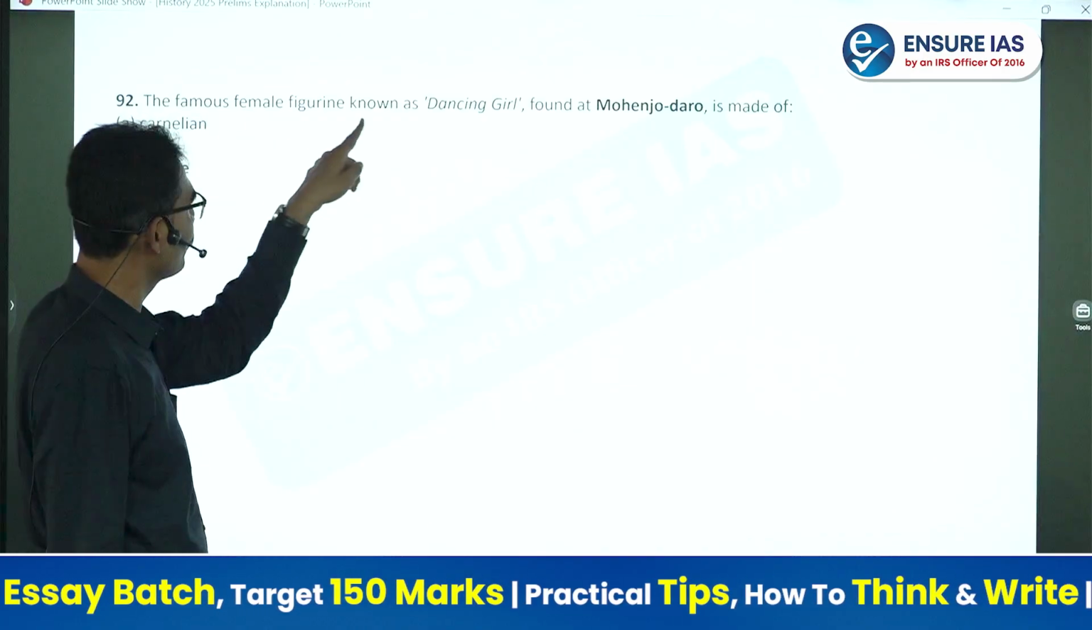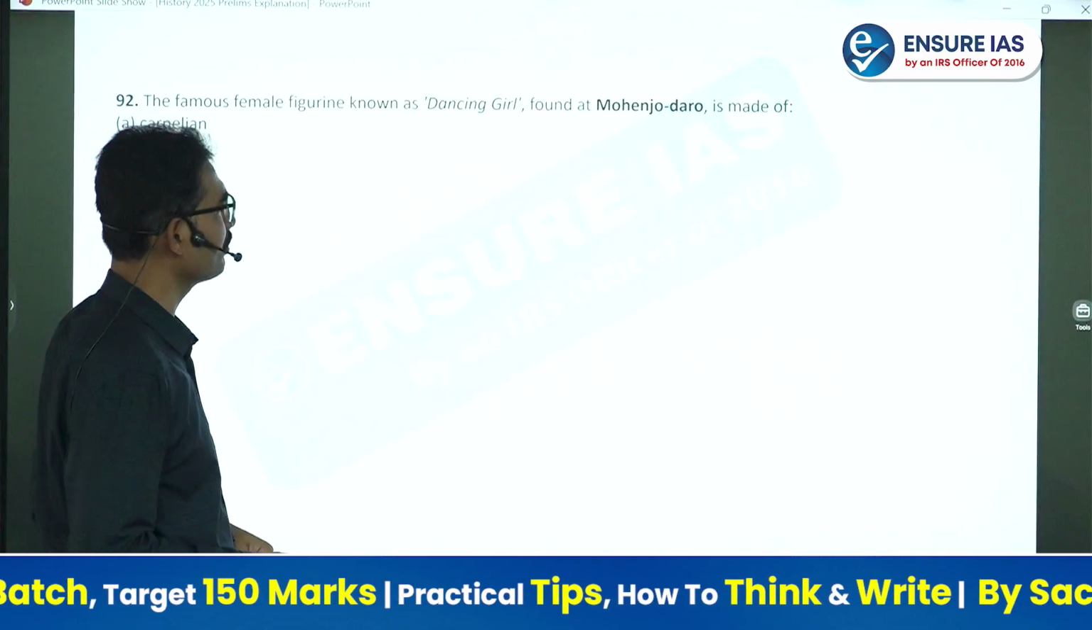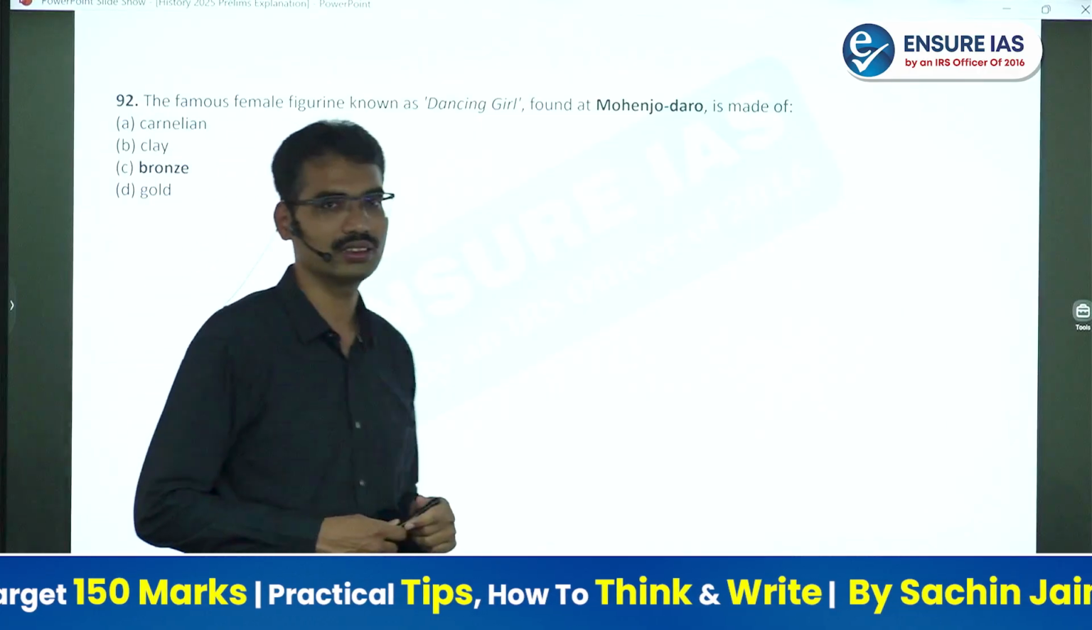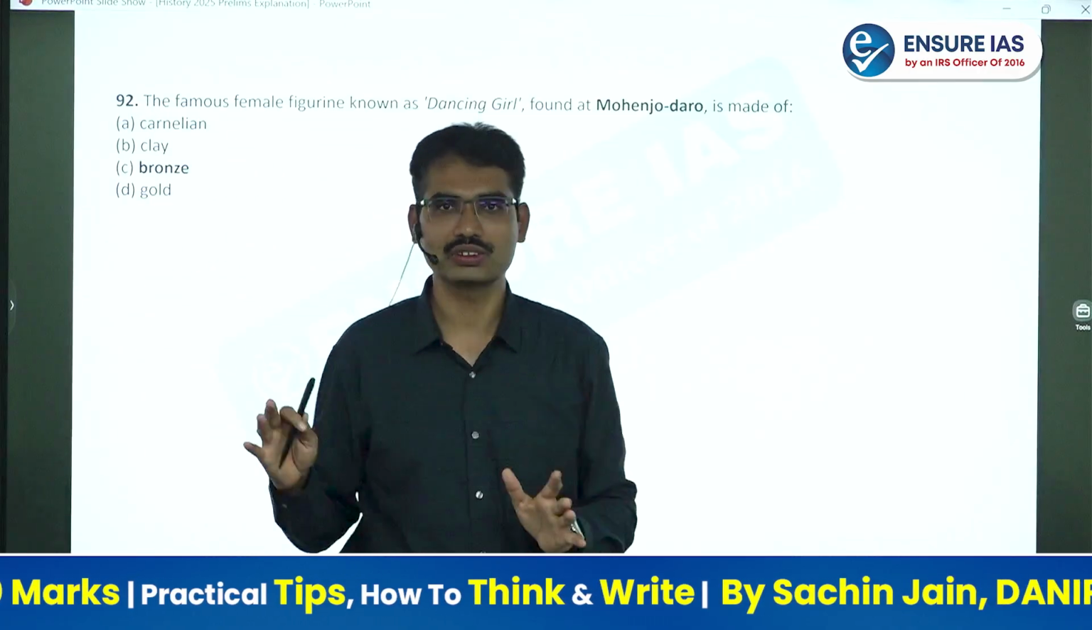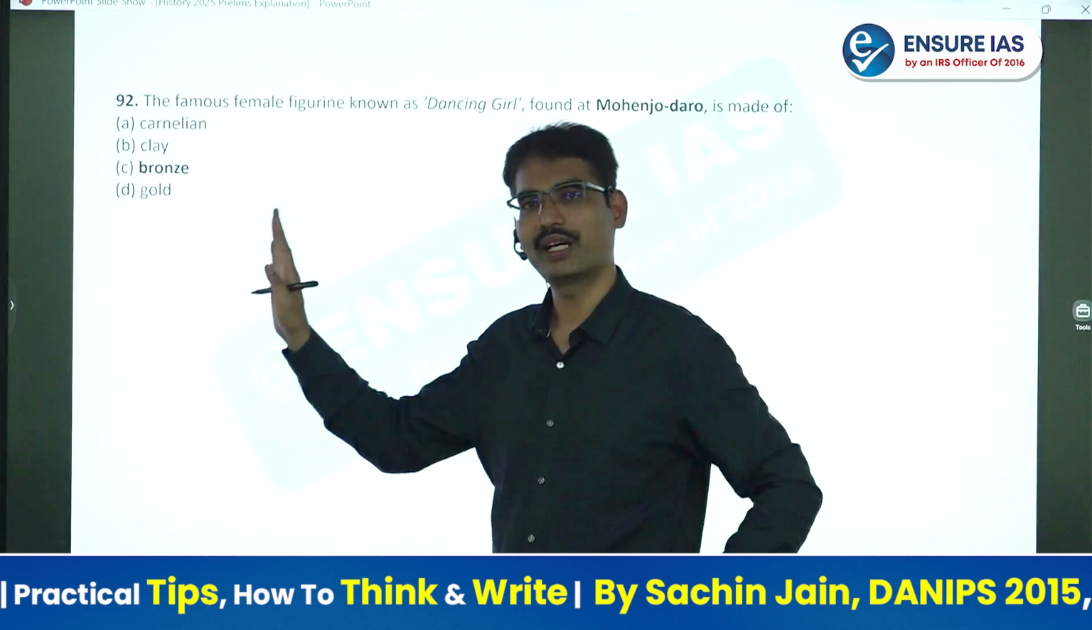The famous female figurine known as the dancing girl found at Mohenjo-daro is made of bronze. This is one of the easiest questions. Every student might have answered this.